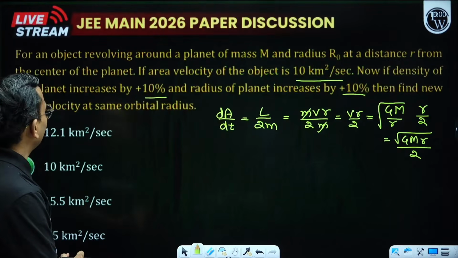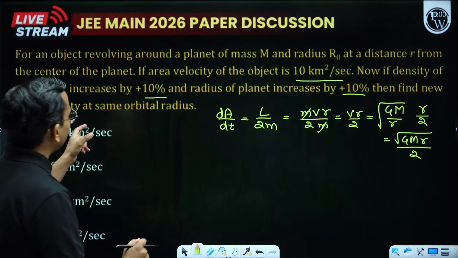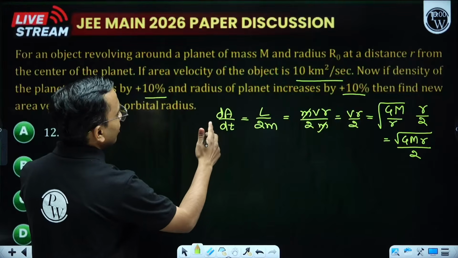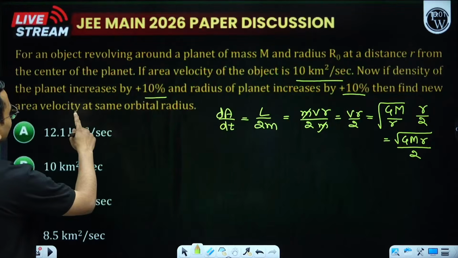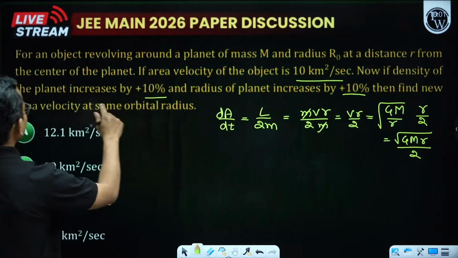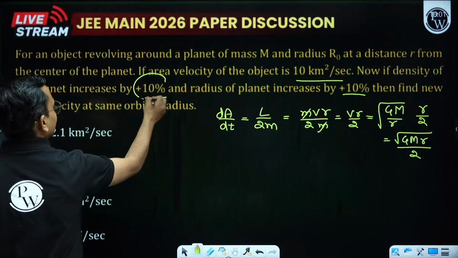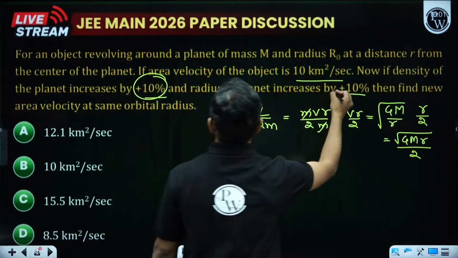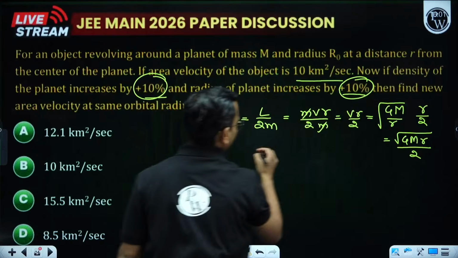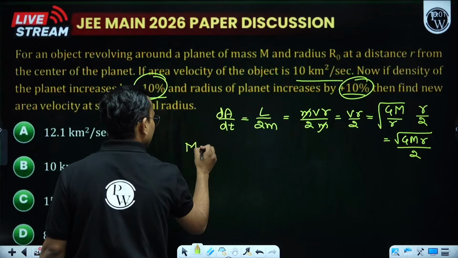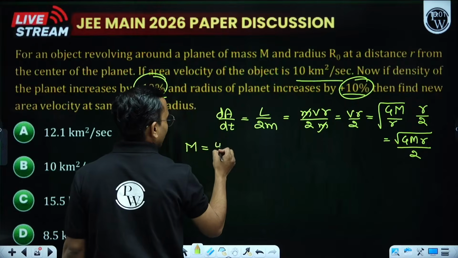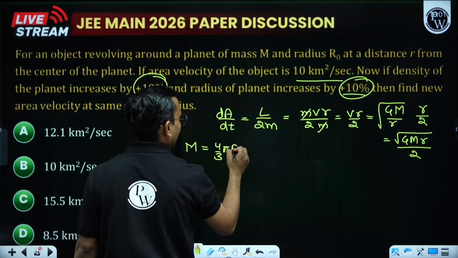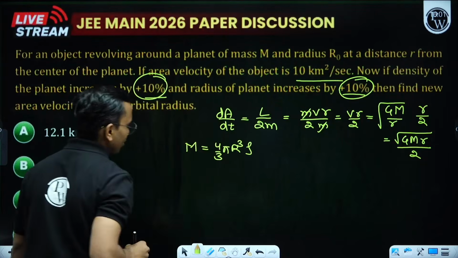Find the new aerial velocity. Now the radius increases by 10% and what else? Sorry, if the density of the planet increases by 10% and the radius of the planet increases by 10%, how do we write the mass? Mass is 4/3 π r³ into ρ. This is how we write.